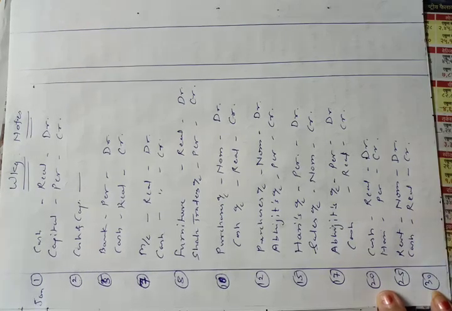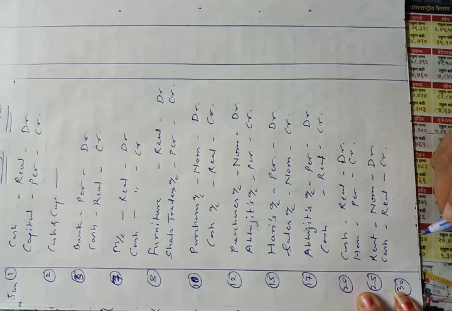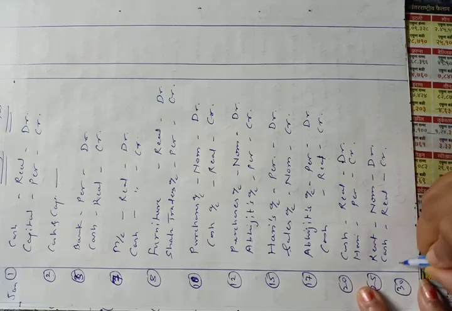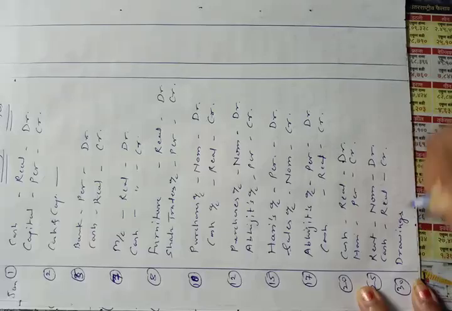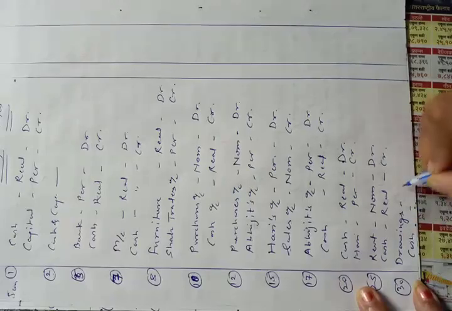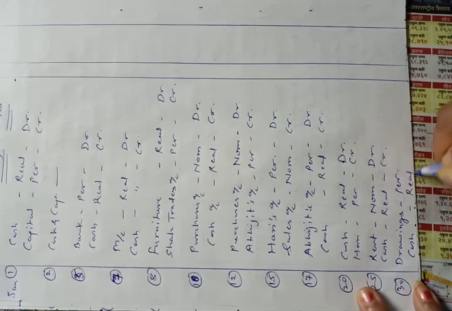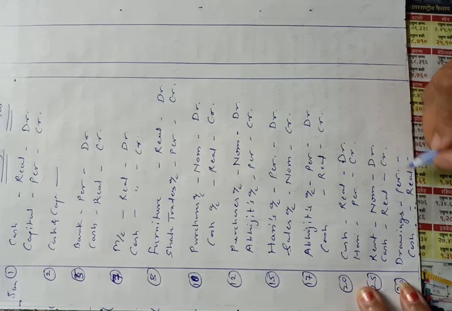And now last transaction of 30th Jan. Withdrew for personal use rupees 10,000. When the owner withdraws the amount, means cash or goods from business for personal use, it is to be considered as drawings. So one account will be drawings account. It is the owner's, that is Mahesh's drawings account, and second account, as he is withdrawing cash, cash account. Drawings account is related to the owner, so it is a personal account. Cash account is a real account.